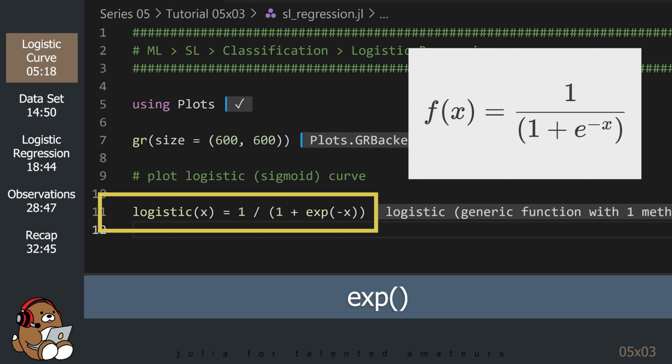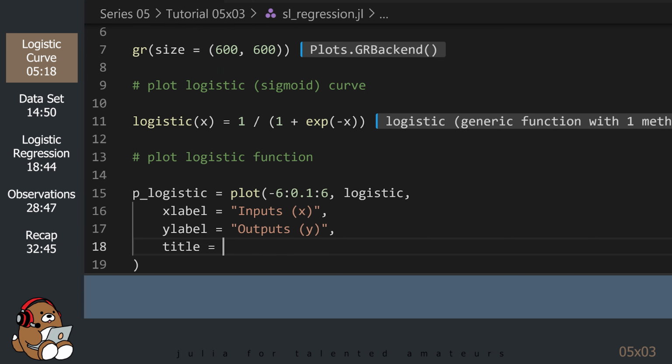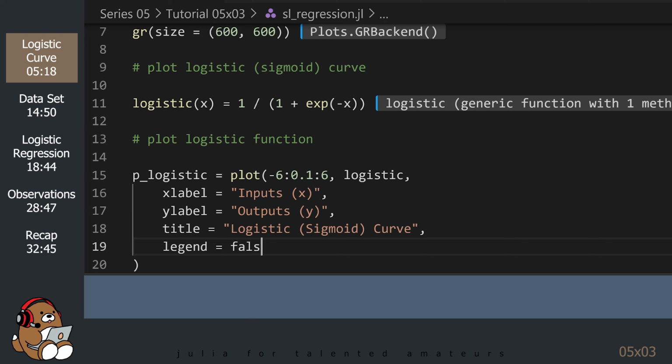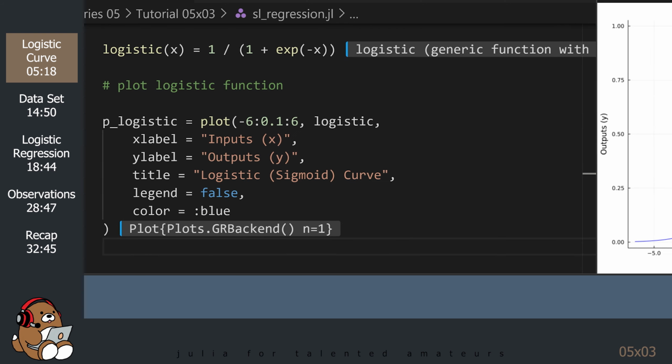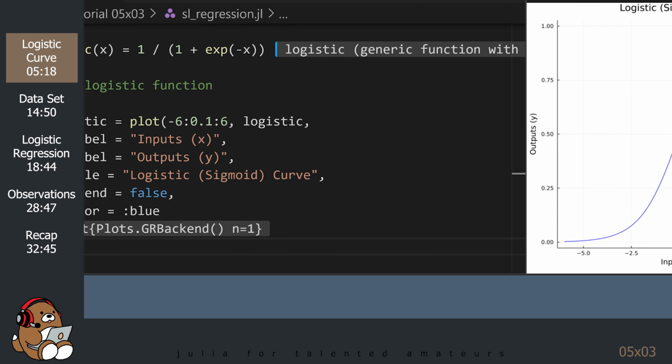Here, we're taking e to the power of negative x. So great! We were able to create our own logistic curve.